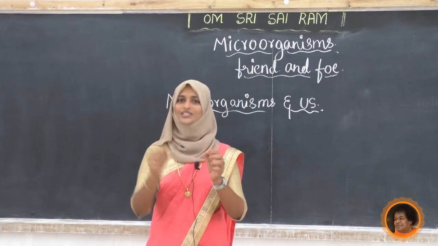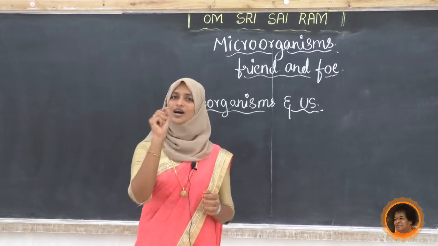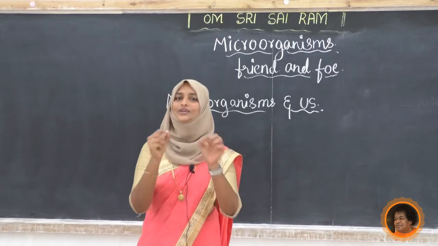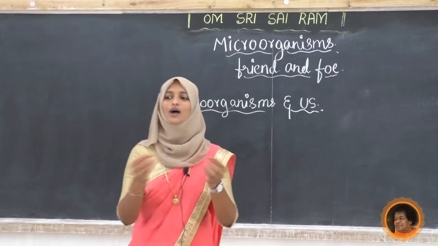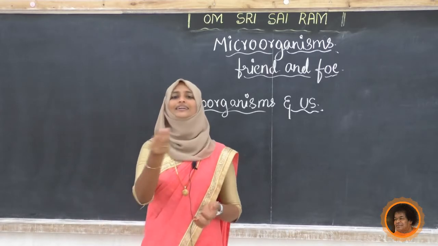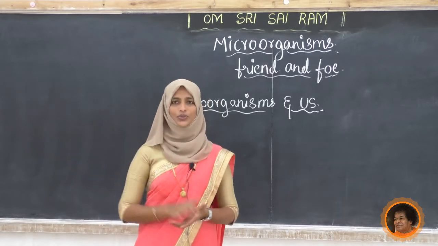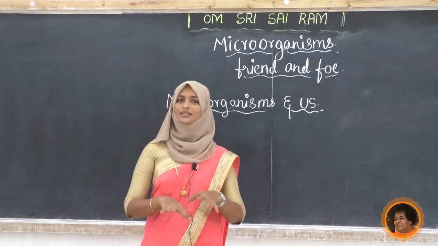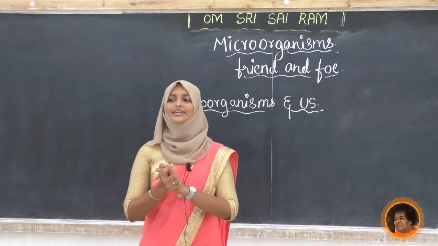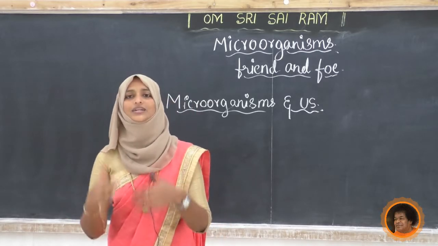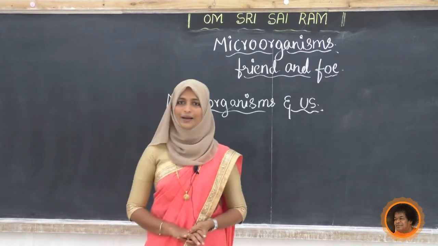Otherwise, I will tell you, student, how to do it. This is a small activity for you, you have to prepare it today itself. Take a small quantity, 1 cup of maida, and add half a spoon of yeast to it. Just add water and make a batter. After 2 or 3 hours, you have to observe that batter, what will happen.